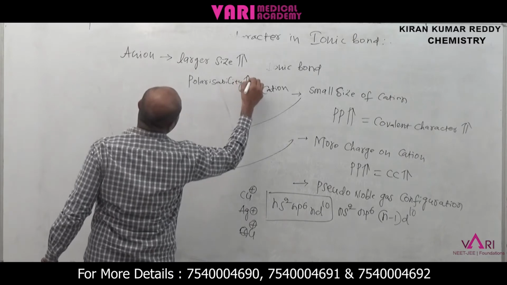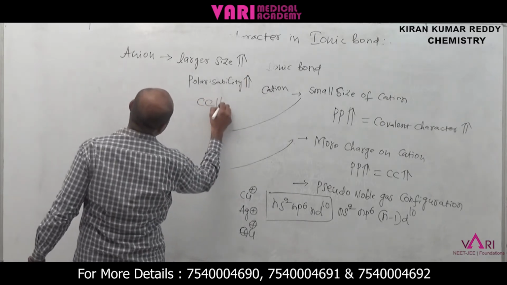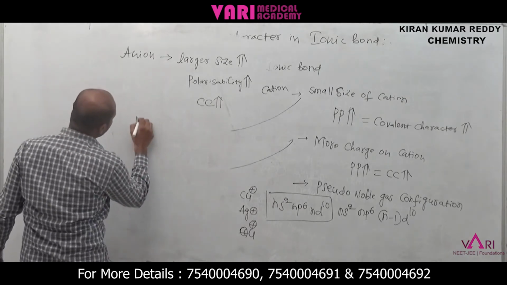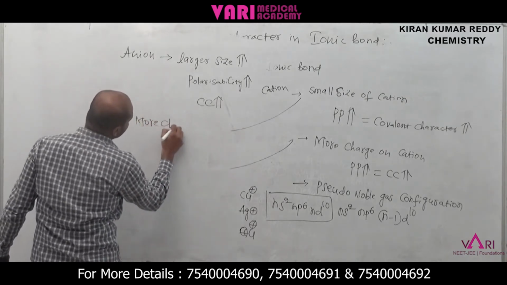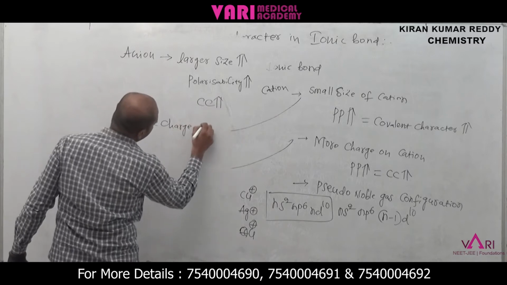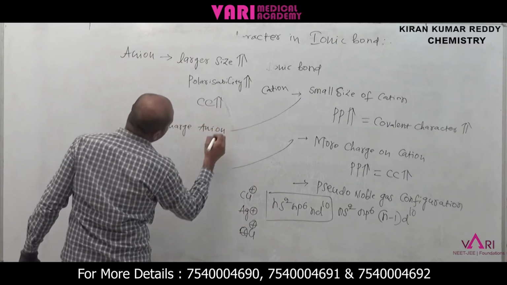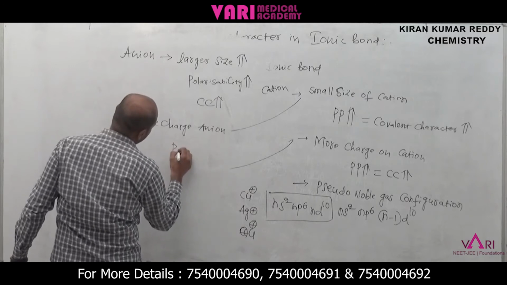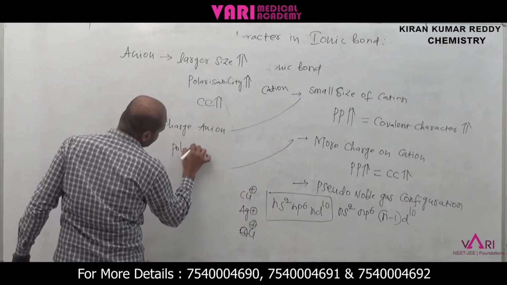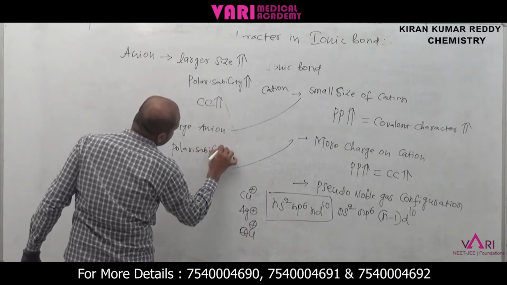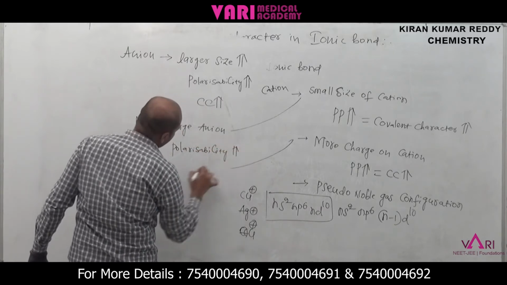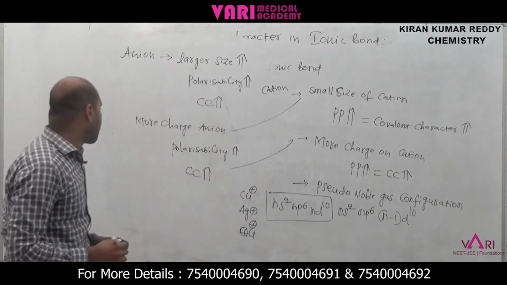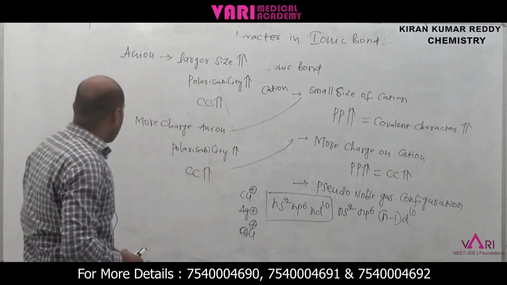When polarizability increases, covalent character increases. Next, coming to the charge. If the anion has more charge, again polarizability increases, and covalent character increases. These are the important points about anion.